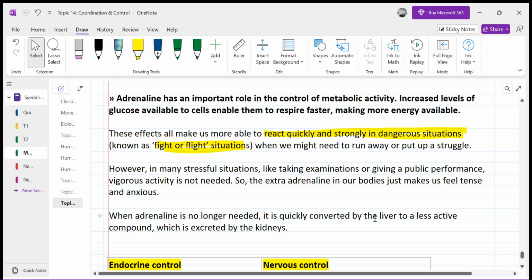Because as I discussed earlier, hormones, after doing their work, go to the liver where they are metabolized into a less active compound. Hormones do not have to stay in our body all the time, otherwise they would keep on nudging the target organs to do their functions, and that may not be good for our health, right?